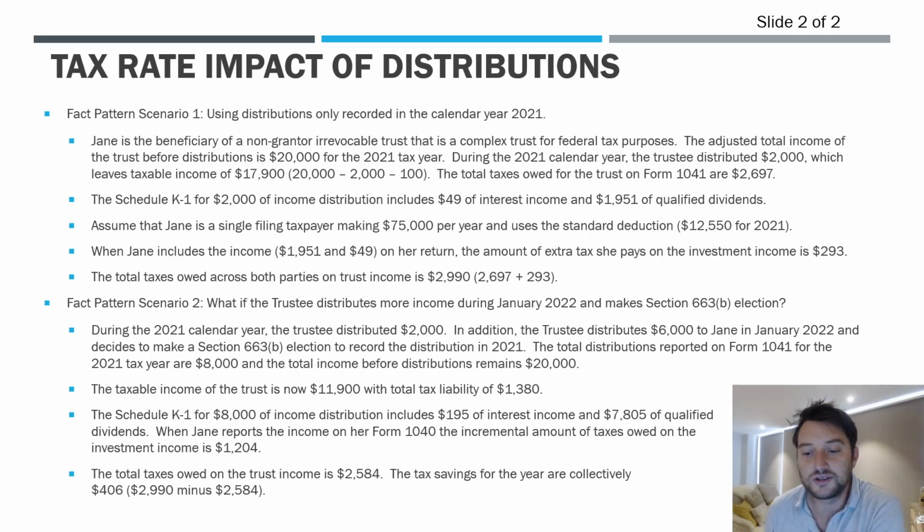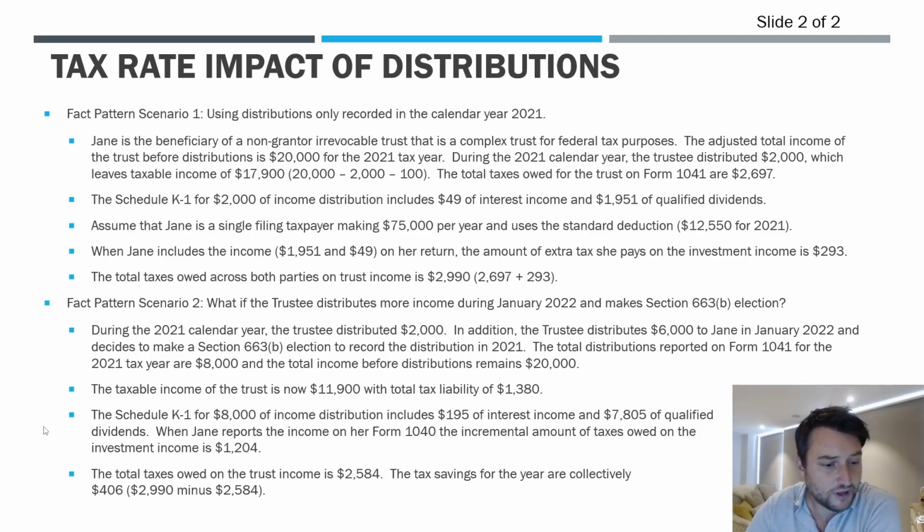But let's say for argument's sake that Jane lost her job in 2022 and couldn't find work again. Well, in 2022 then, that means her overall effective rate would be lower, right? And so maybe it would have made sense to record that $6,000 distribution in 2022 rather than make it apply to 2021. So, again, this is not always a kind of slam dunk decision to make. Very careful consideration has to be done for the tax profile of the trust, the beneficiary in the current year, and what you project the subsequent year will look like as well.